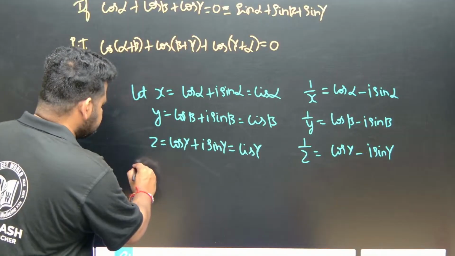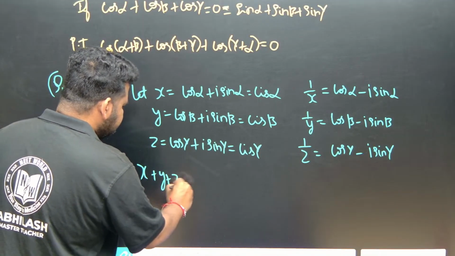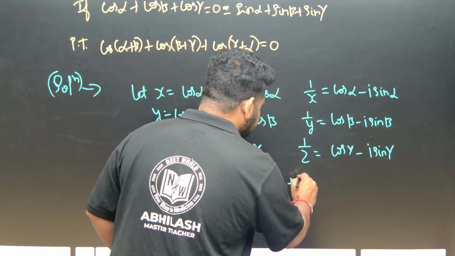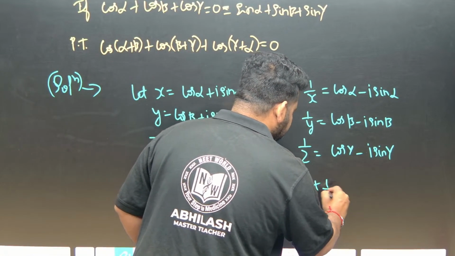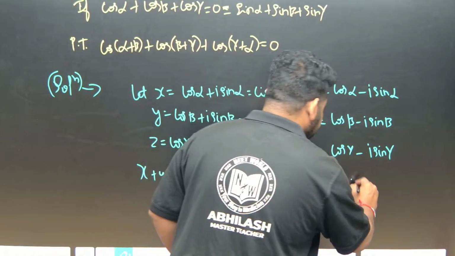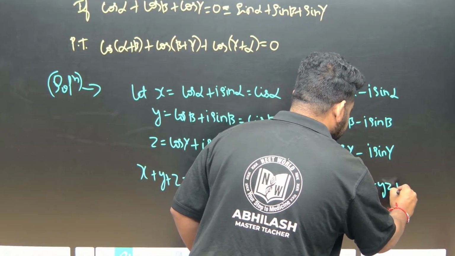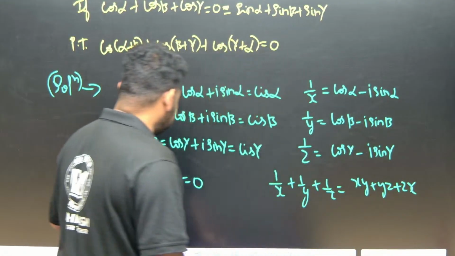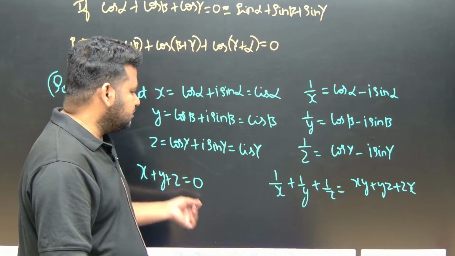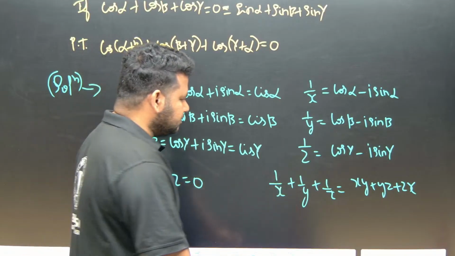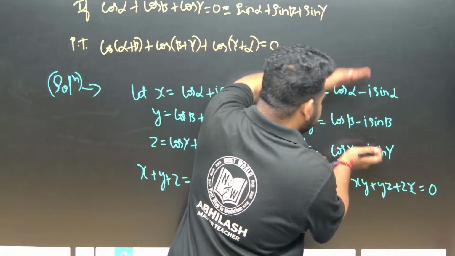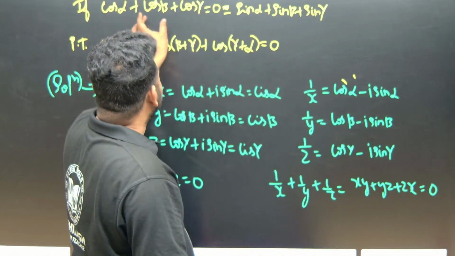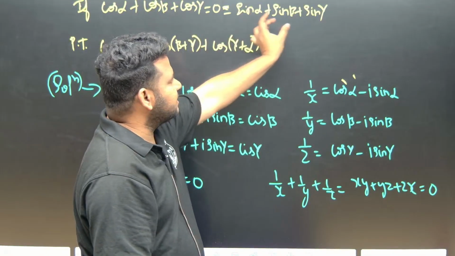So when we took x plus y plus z, we got the value equal to 0. Similarly, when I took 1 by x plus 1 by y plus 1 by z, we got xy plus yz plus zx, and we got it equal to 0. This will also come equal to 0, because they have given the values cos alpha plus cos beta plus cos gamma is equal to 0, sin alpha plus sin beta plus sin gamma is equal to 0.